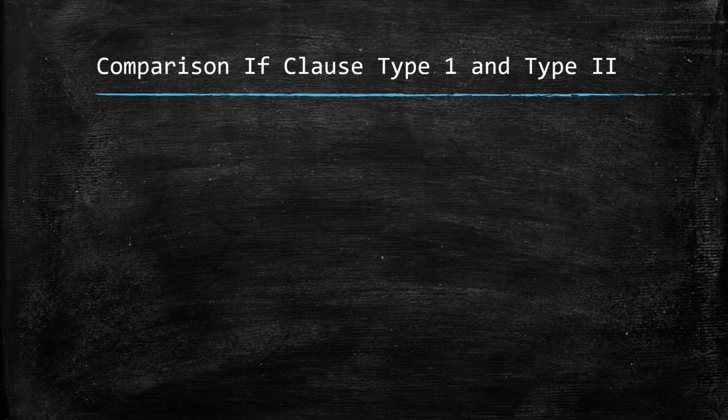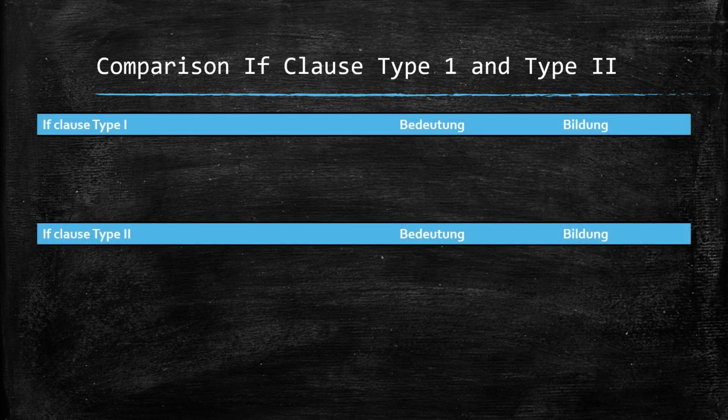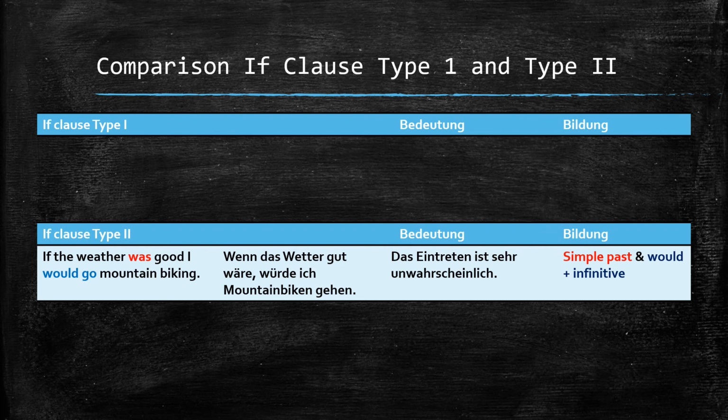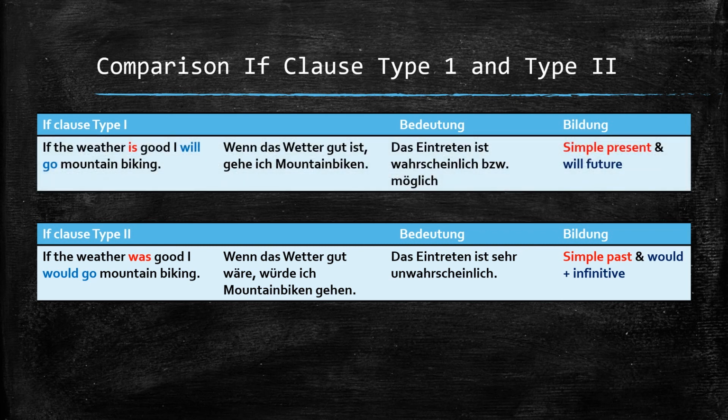Now at the end of this video, here's a comparison between if clauses type 1 and type 2. The main difference is the meaning, die Bedeutung. Das Eintreten eines if clauses type 2 ist sehr unwahrscheinlich. Das heißt, wenn ihr über etwas reden wollt, was sehr unwahrscheinlich nur passiert, dann benötigt ihr simple past und would plus infinitive. Wenn ihr aber über etwas redet, das sehr wahrscheinlich oder im Bereich des Gutmöglichen liegt, dann benutzt if clauses Typ 1 und demzufolge simple present und will future.